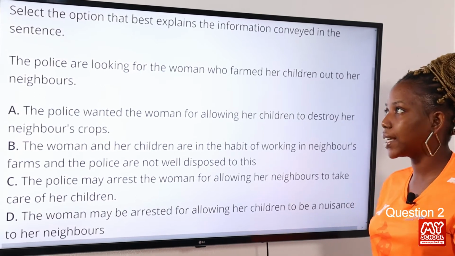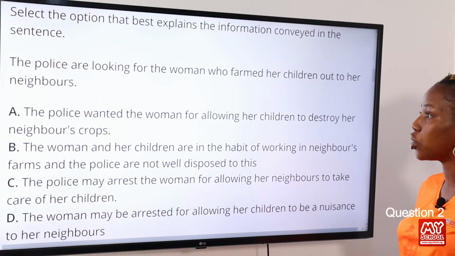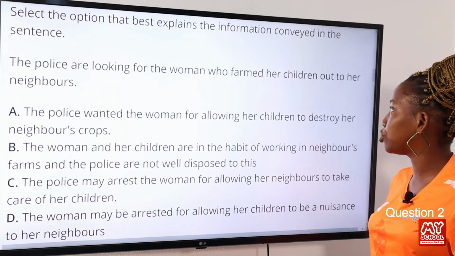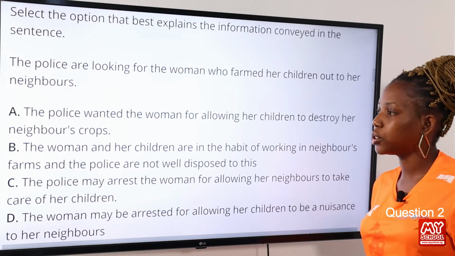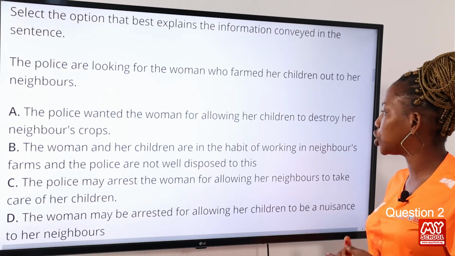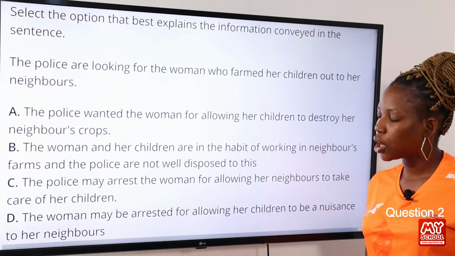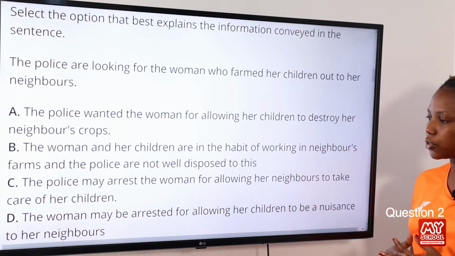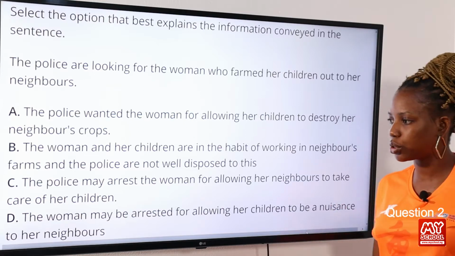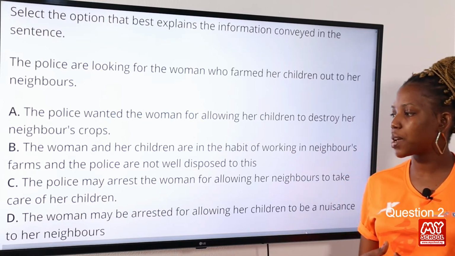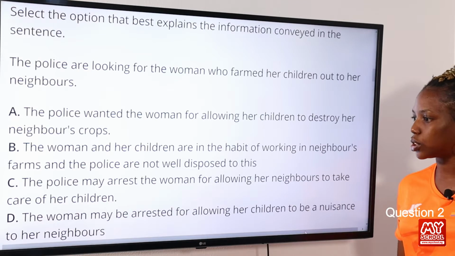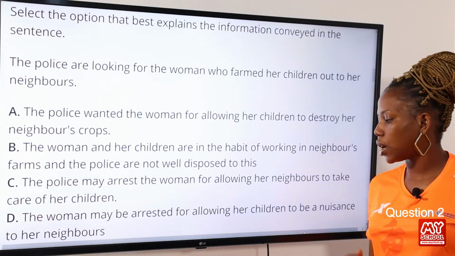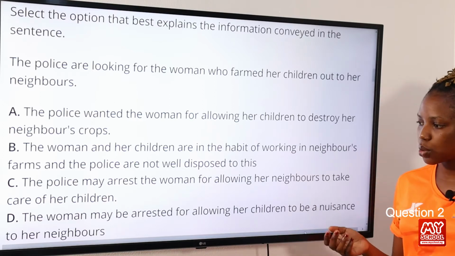Question 2. Select the option that best explains the information conveyed in the sentence. The police are looking for the woman who farmed her children out to her neighbors. Option A, the police wanted the woman for allowing her children to destroy her neighbor's crops. Option B, the woman and her children are in the habit of working in neighbor's farm and the police are not well disposed to this. Option C, the police may arrest the woman for allowing her neighbors to take care of her children. Option D, the woman may be arrested for allowing her children to be a nuisance to her neighbors.